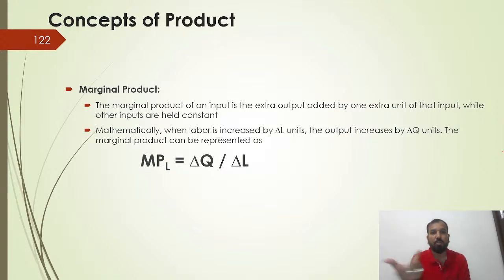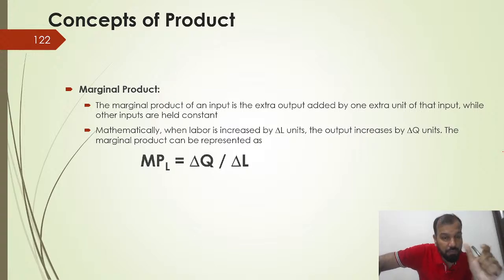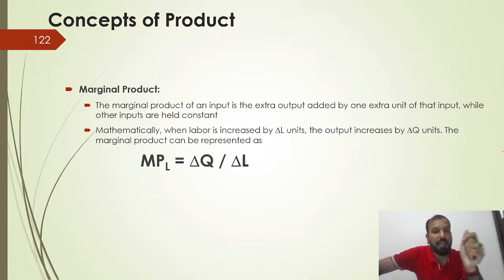Then the concept of marginal product is just like marginal cost. Marginal product is the extra output added by one extra unit of an input while other inputs are held constant. Suppose the other factors remain constant and you just increase a certain raw material, then whatever additional product you produce is called marginal product.